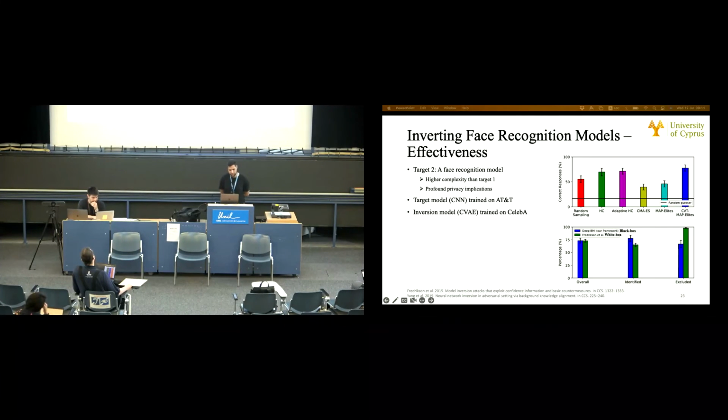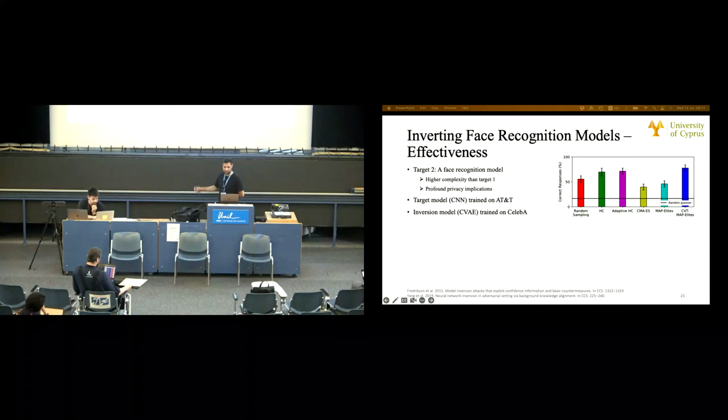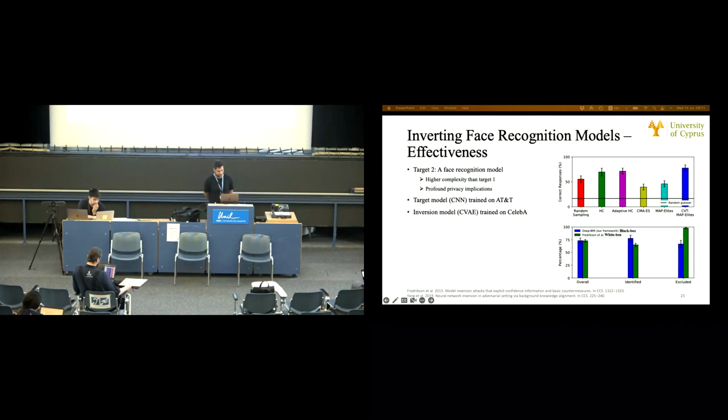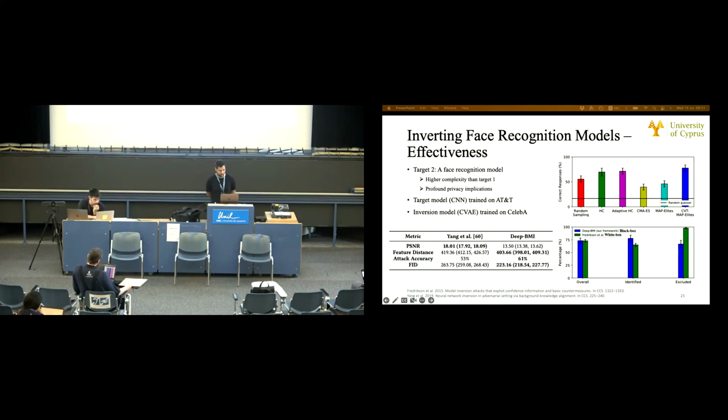Again, this graph shows the performance of our framework compared to other attacks for all black box optimizers. Although the results are clearly lower, they still designate significant privacy violation. Here we compare our approach with Fredrikson's white box MI framework. We can see that DPMI achieves comparable performance with white box MI attacks.